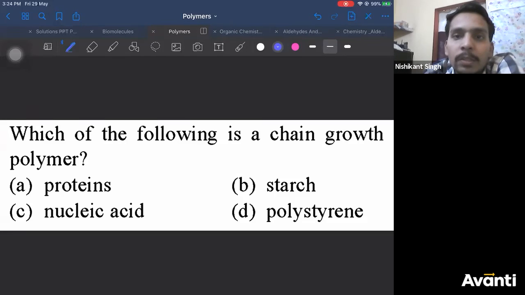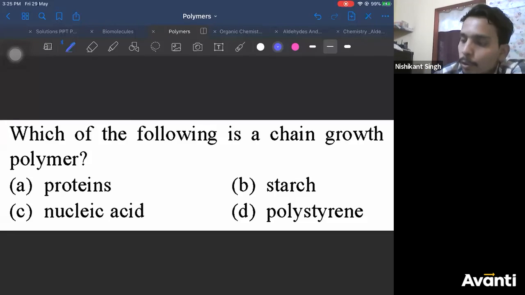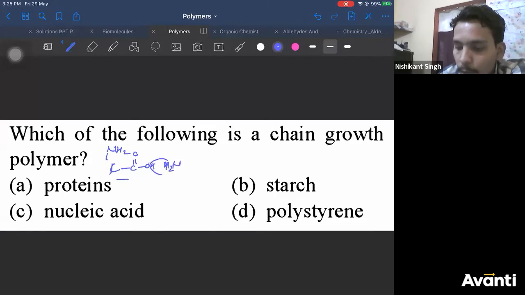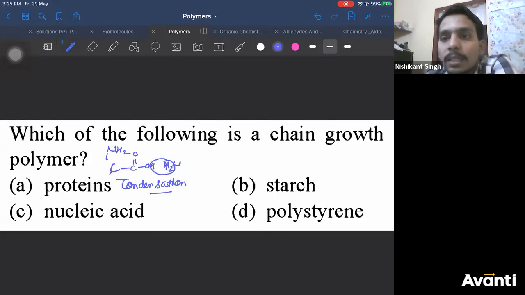All right. So let's end this on a count of 3, 2, 1. Now. Yes, guys. So all of you know this. Amino acids: NH2 eliminates a water molecule. So a water molecule is eliminated. That means proteins are condensation polymers, not addition polymers. Right? They are condensation polymers.